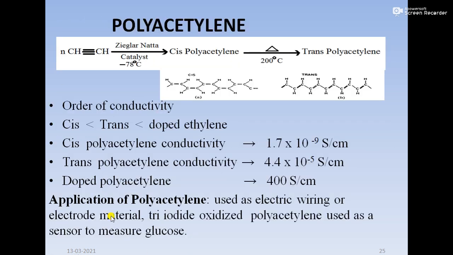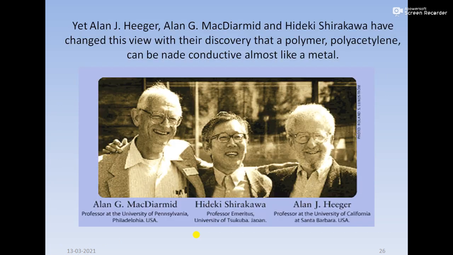And polyacetylene is used in electrical wiring or as electrode material. And third, which we already discussed, is triiodide oxidized polyacetylene used as a sensor to measure glucose concentration. And these are the three scientists who discovered that the polymer polyacetylene can be conductive like metal. So these are the three who discovered polyacetylene as a conducting polymer.